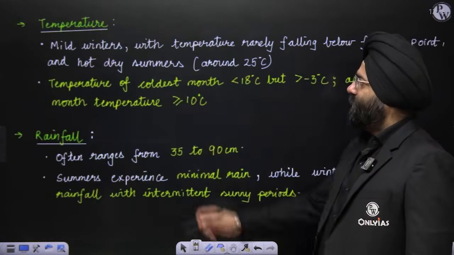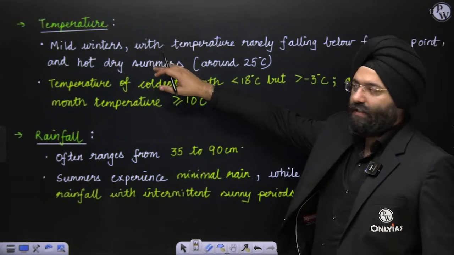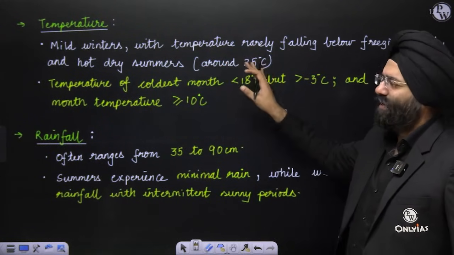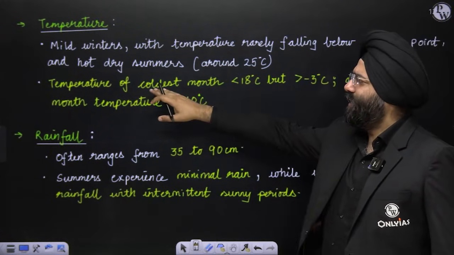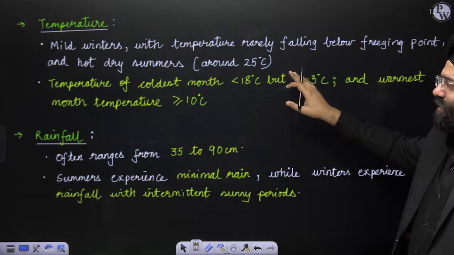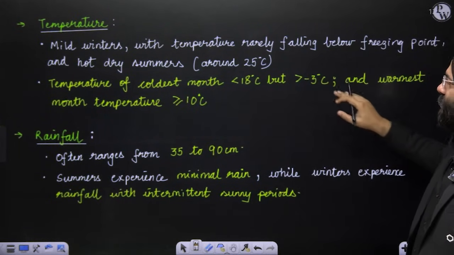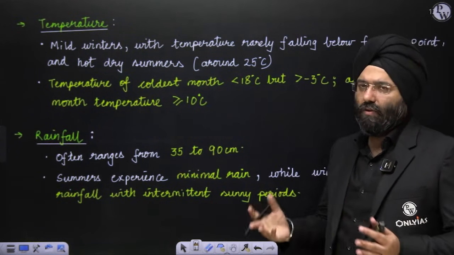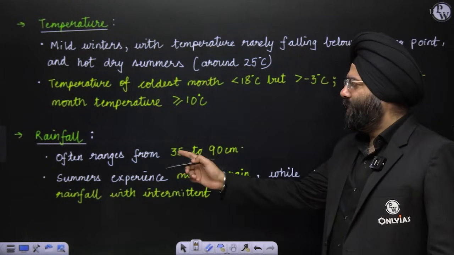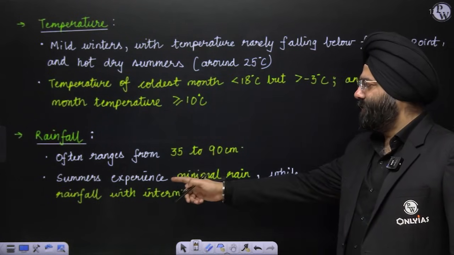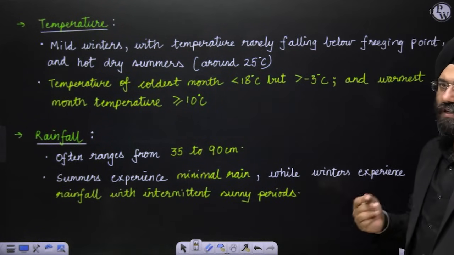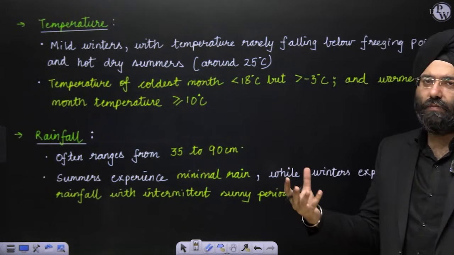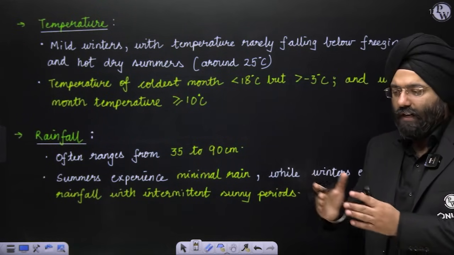If you see temperature, they have mild winters with temperature rarely falling below freezing point, and hot dry summers around 25 degrees Celsius, which is still pleasant. The temperature of the coldest month is less than 18 degrees Celsius but greater than minus 3 degrees Celsius, and the warmest month is greater than 10 degrees Celsius. So it is pleasant almost throughout the year. Rainfall is from 35 to 90 centimeters. Summer experiences minimal rain while winters obviously experience rainfall due to the westerlies, and there might be certain sunny days also between the rainfall.